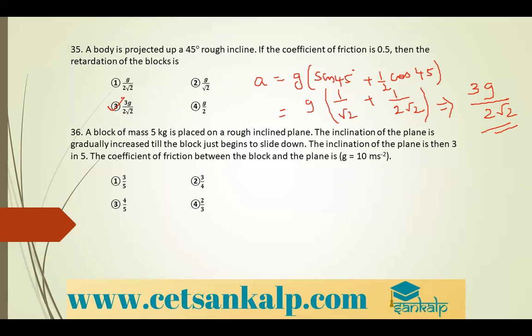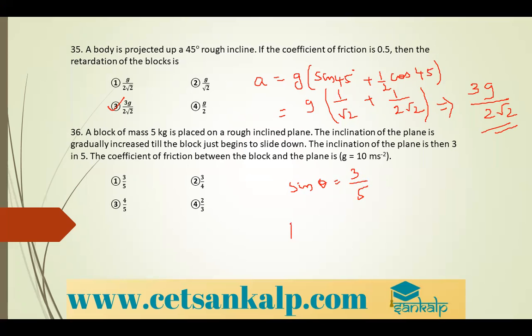Next, a block of mass 5 kg is placed on a rough inclined plane. The inclination of the plane is gradually increased till the block just begins to slide down. The inclination of the plane is then 3 in 5. The coefficient of friction between the block and the plane is... They're given sin theta. Sin theta is equal to 3 by 5.